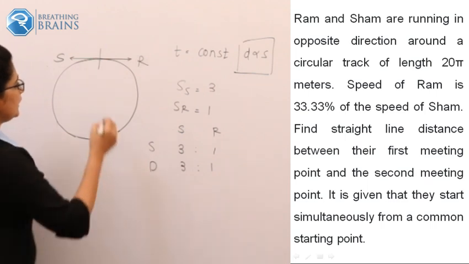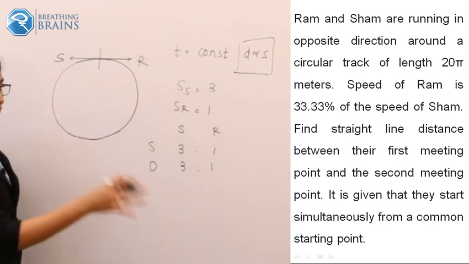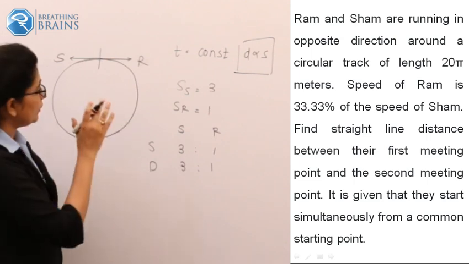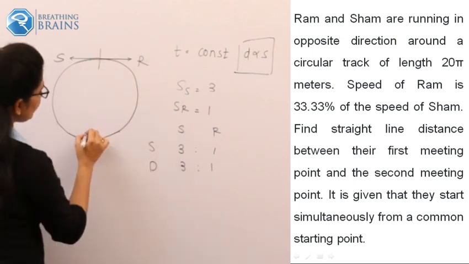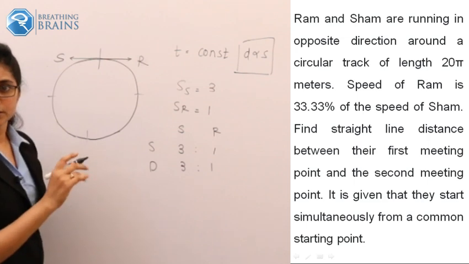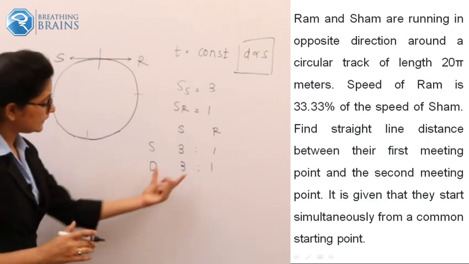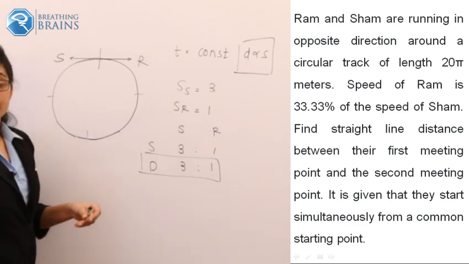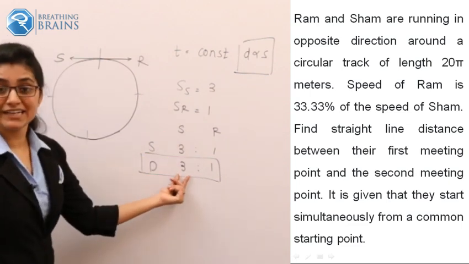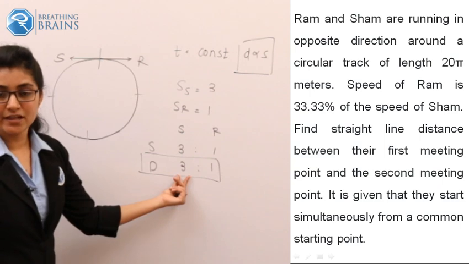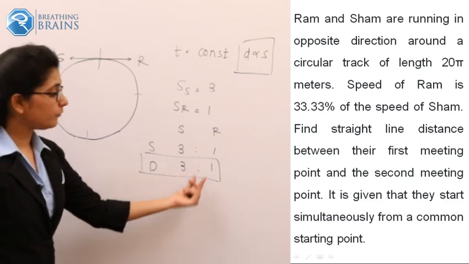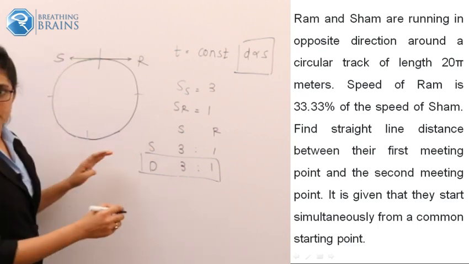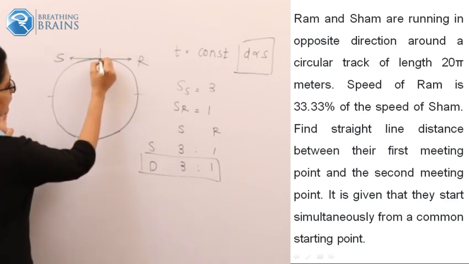Means if I consider four equal parts, now the important part is coming into the problem statement. If I consider four parts of this circle, this data is showing me that when Sham covers 3 parts of his distance, in the same time Ram will cover 1 part of his distance. Means if Sham starts from this point, when he covers 3 parts, please pay attention, okay?